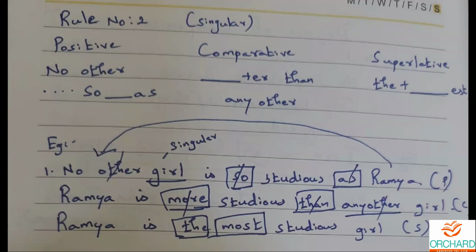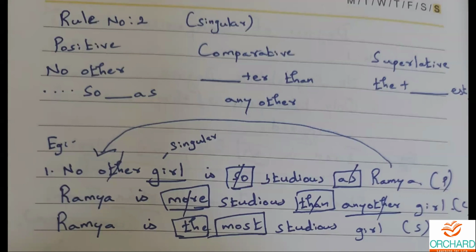Okay, fine. So I have told you all, rule number 2 is all about comparing one person to the other person, right? The other person might be a common person, so we can't say that we are going to have a definite noun there.